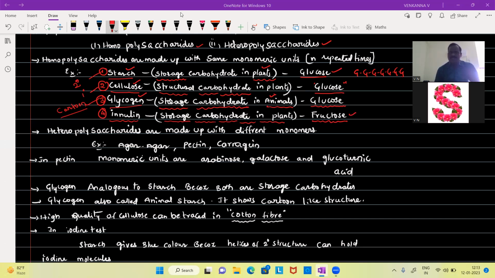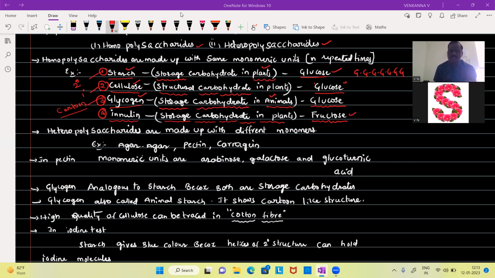Heteropolysaccharides are made up of different monomers. They are agar-agar, pectin, and carrageenan. In pectin, the monomeric units are arabinose, galactose, and glucuronic acid.